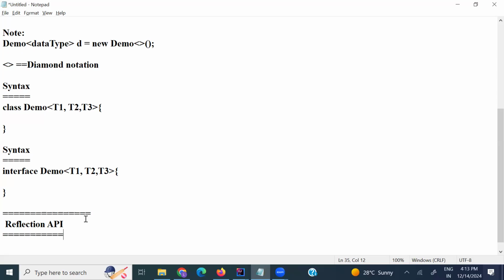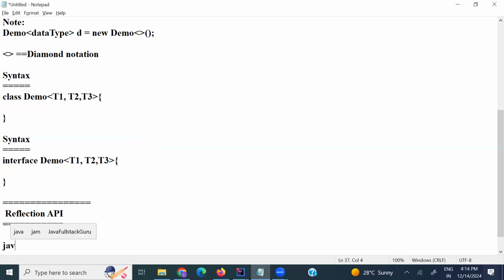Also, java.lang.Class provides methods to get the metadata and manipulate the runtime behavior of the class. What is that package name? java.lang.Class.